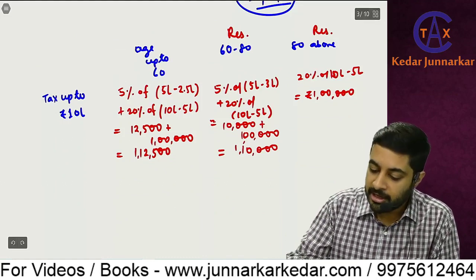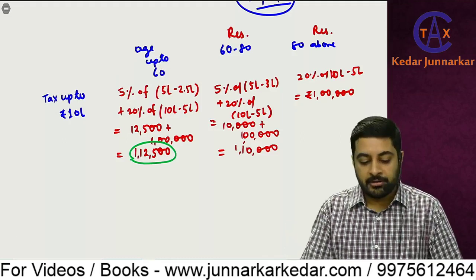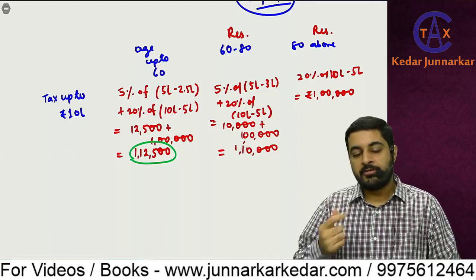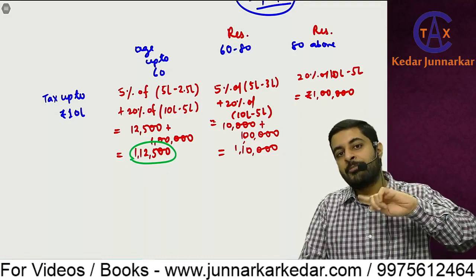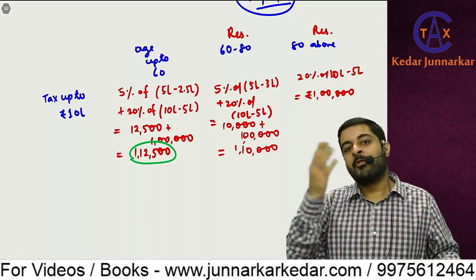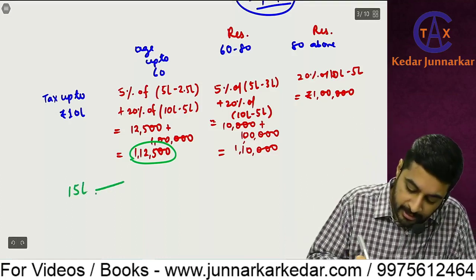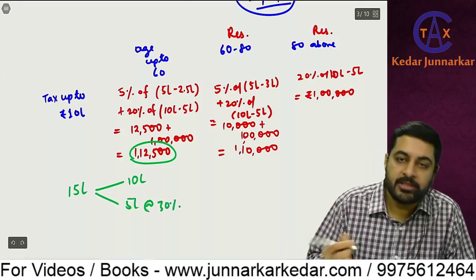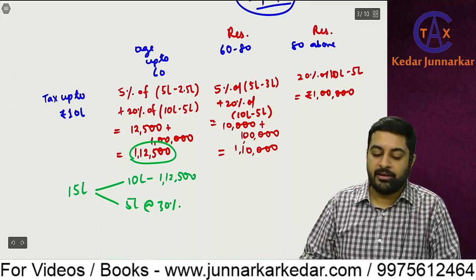Okay, so how are we going to do this? Many times in tax calculation they'll ask, or we'll calculate, an income of 15 lakhs. So quickly, how are we going to do it? If the age is up to 60, then up to 10 lakhs tax is 1,12,500, and how much is above 10 lakhs? The total is 15 lakhs, so up to 10 lakhs and 5 lakhs. So 5 lakhs into 30% we can calculate, and this we already calculated as 1,12,500.